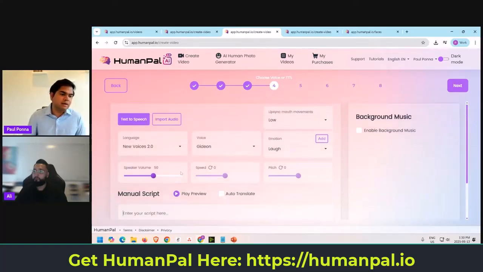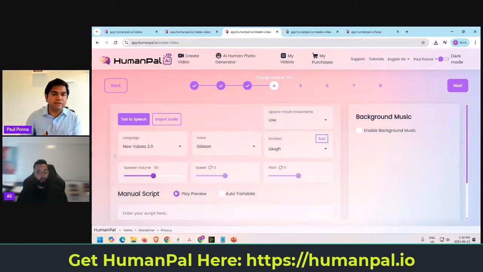Okay. And of course, you can do the speaker volume and all that kind of good stuff. Pretty powerful, right? Let me know in the chat box if that's excited you so far. Meaning, now you can do walking and talking avatars. Now you can manipulate the backgrounds and templates and animations behind them to make them feel like they're in that environment. You can change their face and swap it with any photo from tens of thousands of photos to create variations of these avatars unique to you, or upload your own photo, upload your own face if you desire.